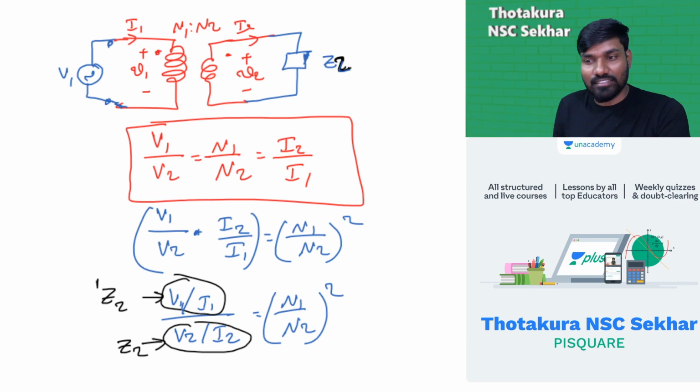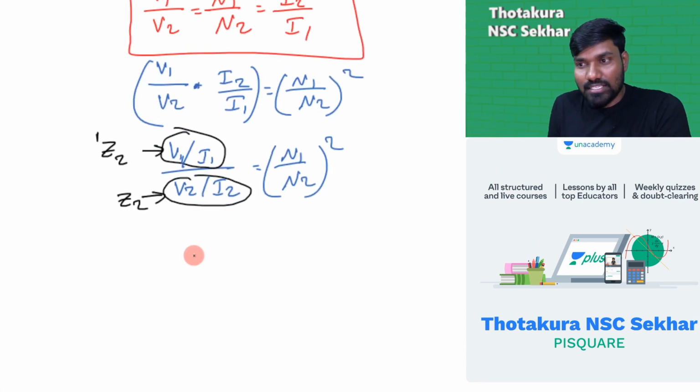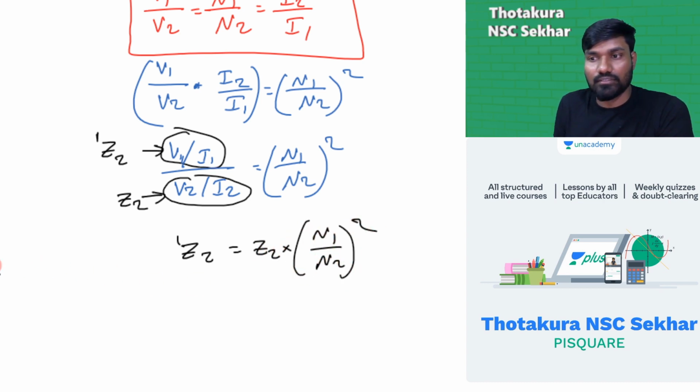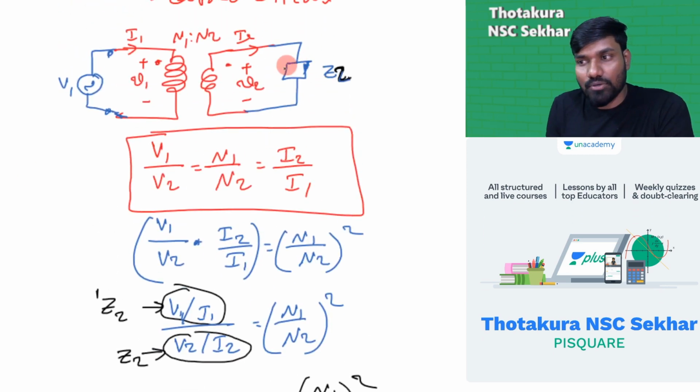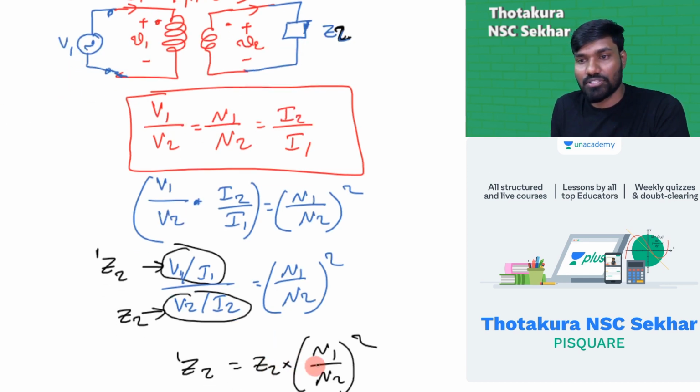Careful guys, you're going to get an interesting thing now. From this I can say Z2 prime is equal to Z2 into N1 by N2 whole square. Means if I connect some load here, the source will see that load as this much. For the source, this Z2 will appear as Z2 into (N1 by N2) whole square.